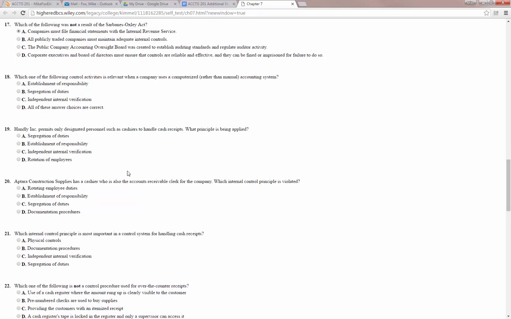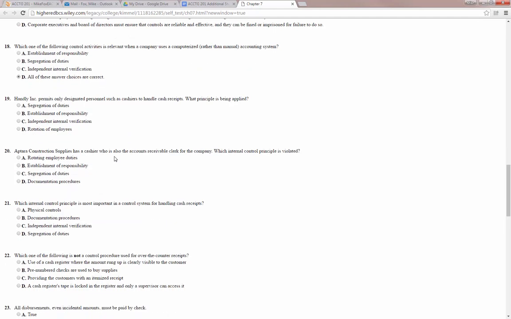All right, 18. Which of the following control activities is relevant when a company uses a computerized rather than a manual accounting system? Establishment of responsibilities, segregation of duties, independent internal verification, or all of the above are correct. Of course, it doesn't change just because we're using computerized accounting. We still need to follow all of the rules, the basic rules of internal control.